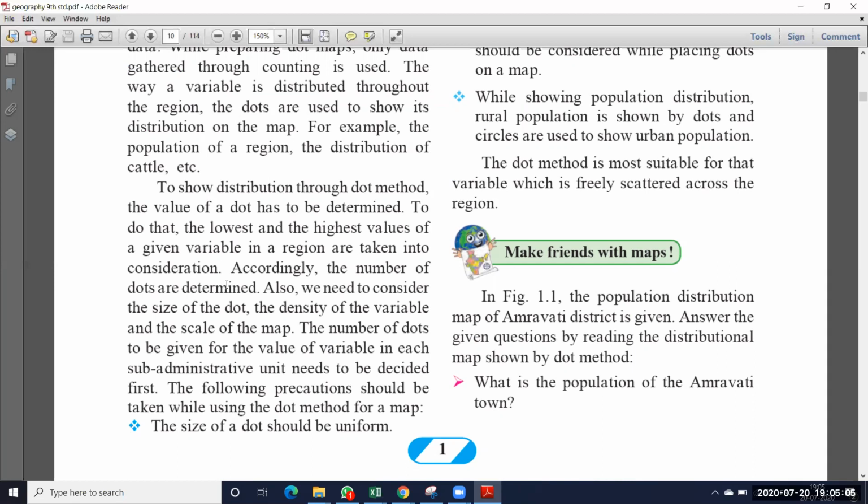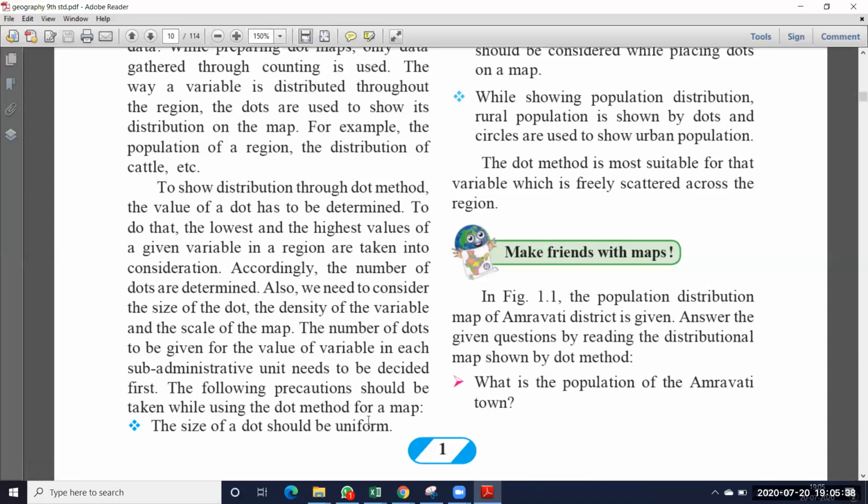After that you have to decide how much population is represented by one dot. Suppose I take 10,000 people equal to one dot. So like that, you have to take the highest value and the lowest value in that particular district. Also, we need to consider the size of the dot, the density of the variable, and the scale of the map. The number of dots to be given for the value of the variable in each sub-administrative unit needs to be decided first.